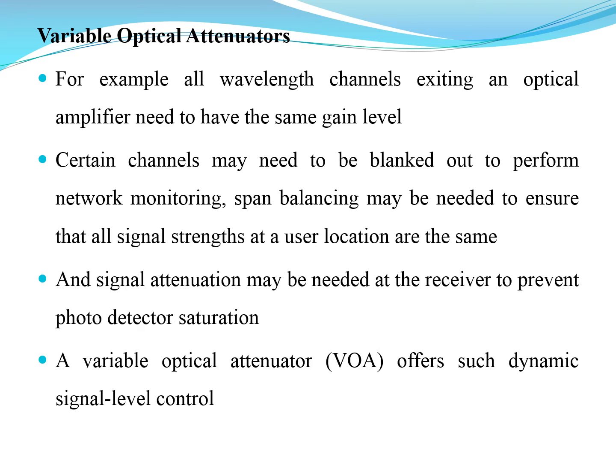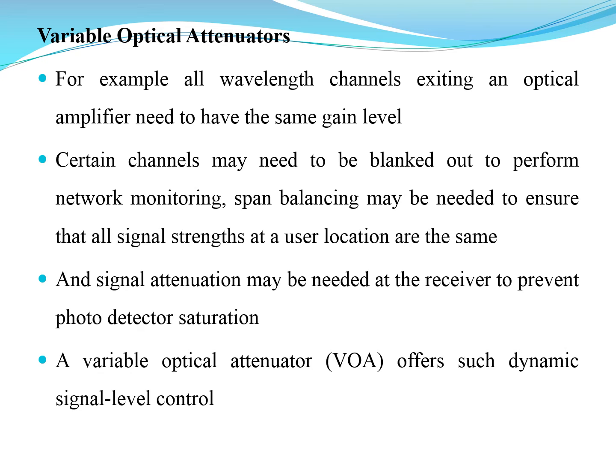So in order to retain the same gain level, we use the variable optical attenuator. Certain channels may need to be blanked out to perform network monitoring. Span balancing may be needed to ensure that all the signal strengths at the user location are the same. So we require a channel with the signal where the gain is the same, and signal attenuation may be needed at the receiver to prevent photodetector saturation, so that is using the attenuator.